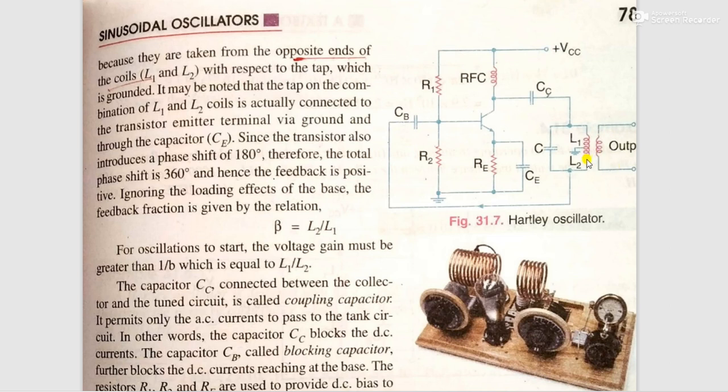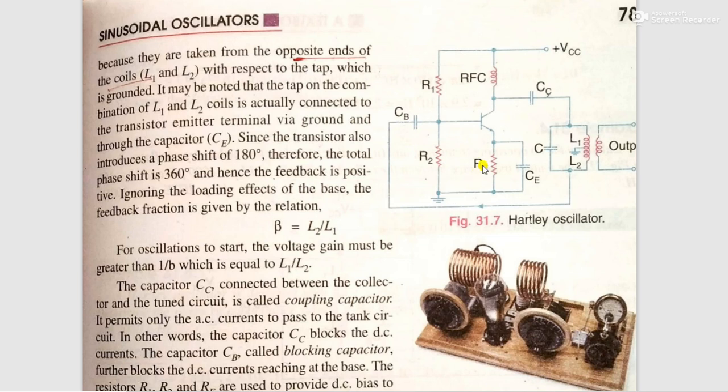The tapping is grounded, and this combination of L1 and L2 coil is connected to the transistor emitter terminal via this ground. The capacitor CE is grounded so that the emitter junction is grounded.